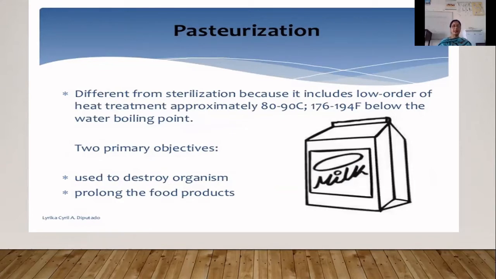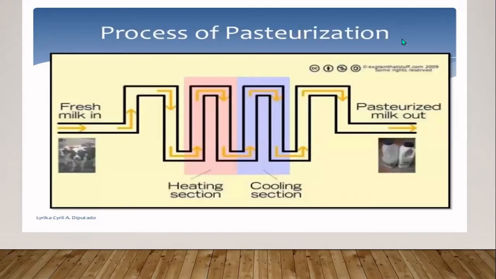It is different from sterilization, because a very low order of heat treatment is applied to the food product, around 60 to 90 degrees C. The main objectives of pasteurization are to destroy microorganisms and to increase the shelf life of food products.